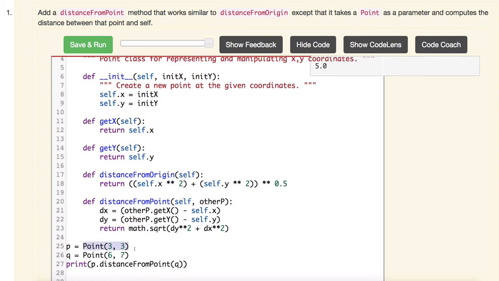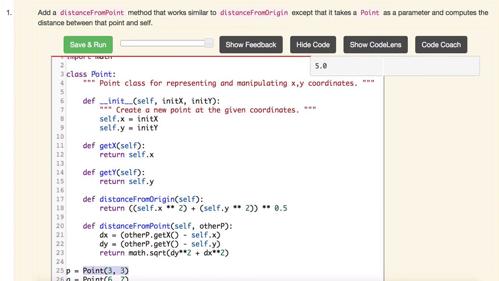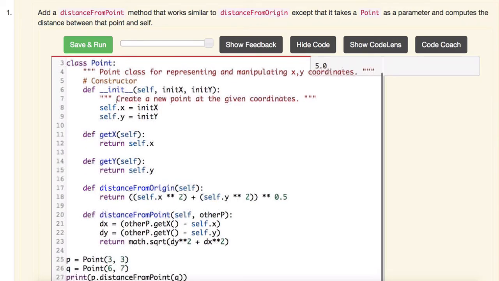So when it gets to here, it's going to jump up to class point, and it's automatically going to run the constructor. This init method is called the constructor. So what does it do? It constructs the object. This is like right here, building the house.